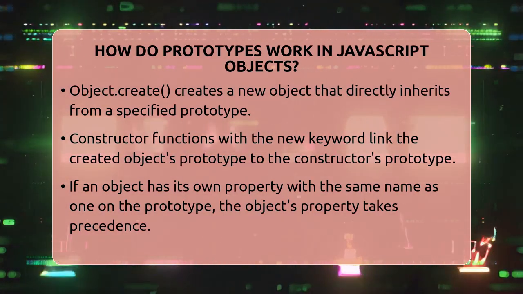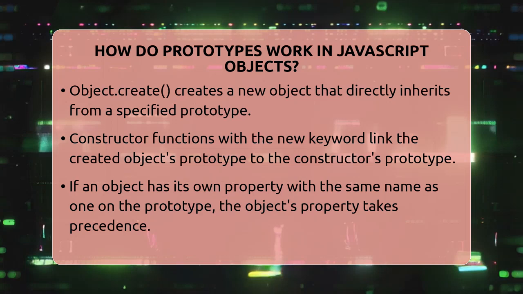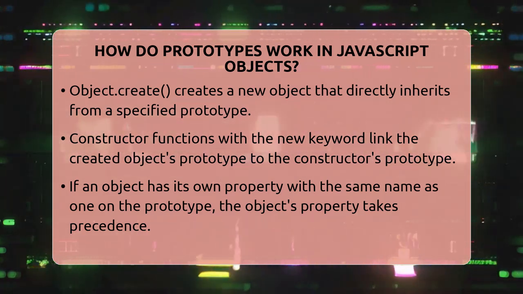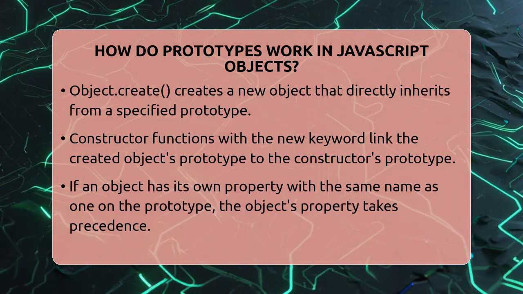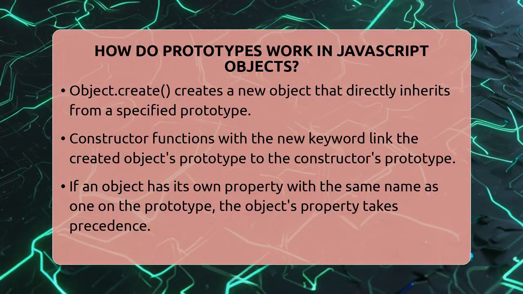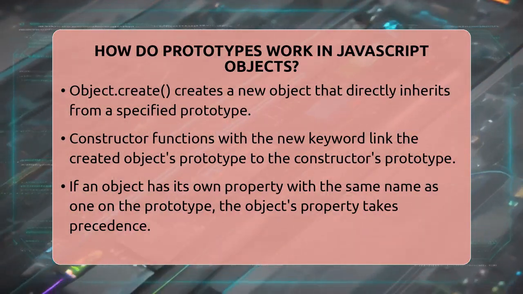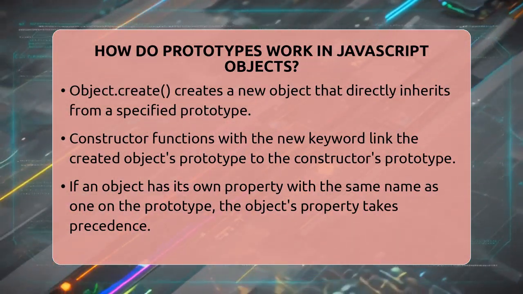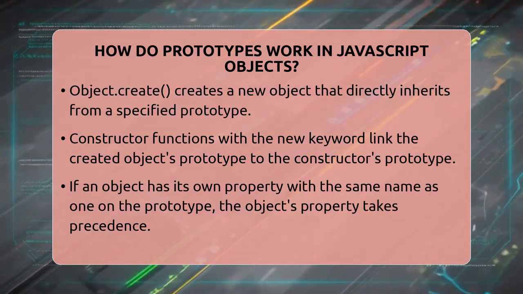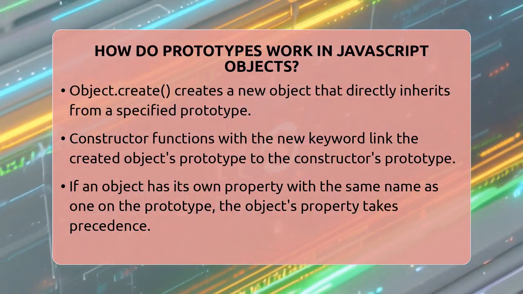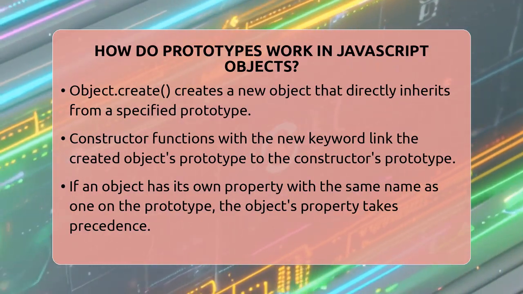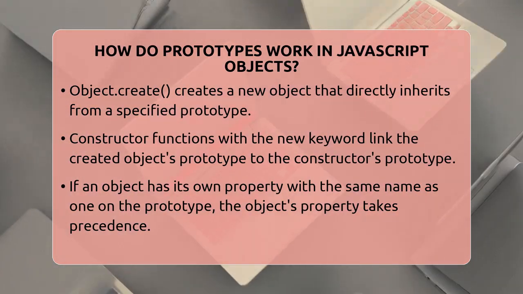Sometimes, an object might have its own property with the same name as one in its prototype. When this happens, the object's own property takes precedence, hiding the prototype property. For example, if you have an object with its own name property, it will use that instead of the name property from its prototype. To see how this works in action, consider a simple example.